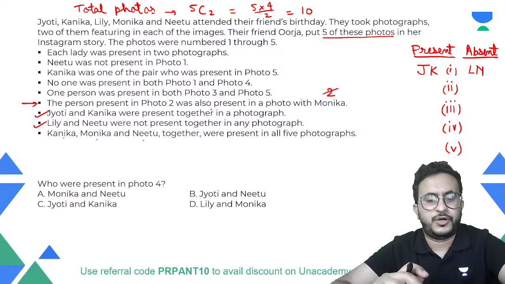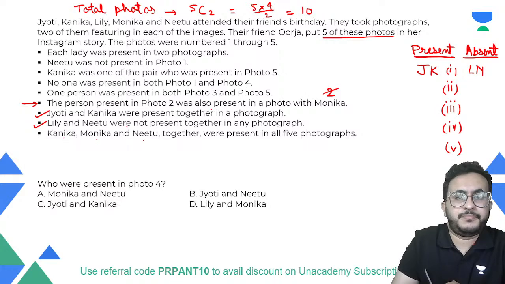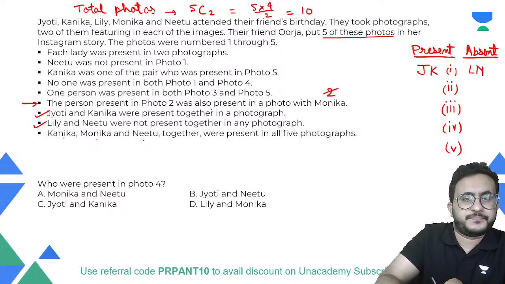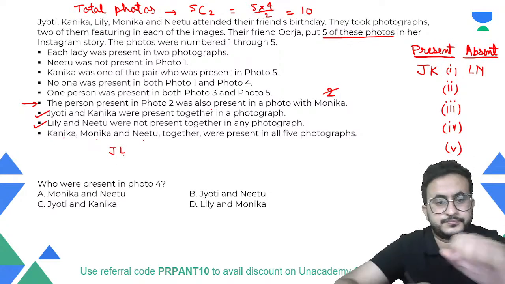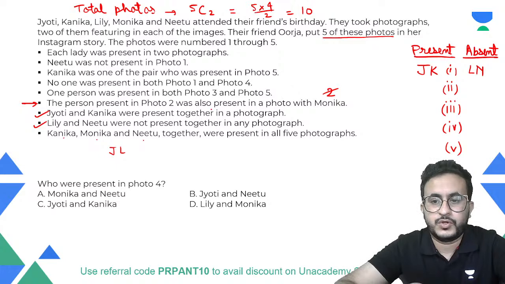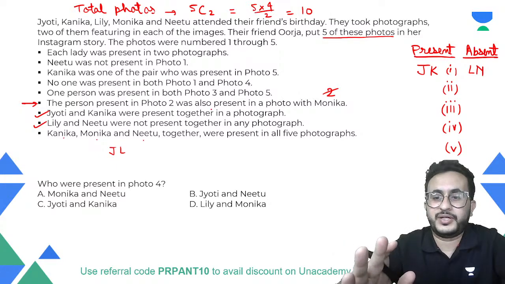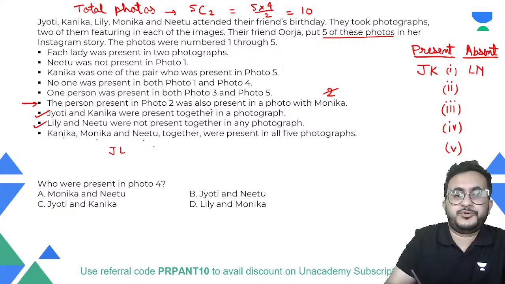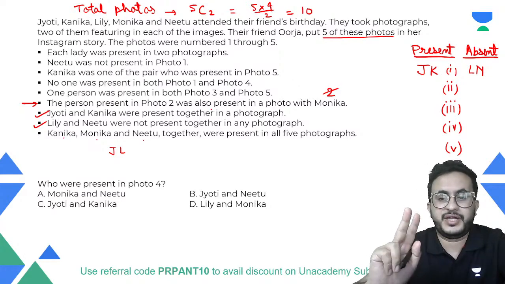Now, who are other people out of these? K, M, N. There were J, L. So this indirectly means that J and L are not together. Because if J and L suppose they come together, then in a photograph you can have two people.